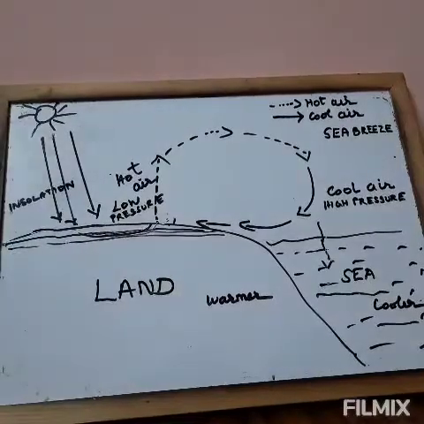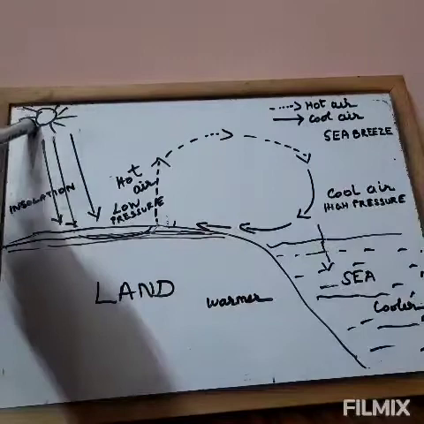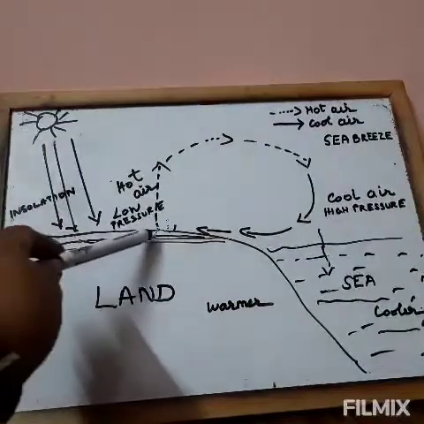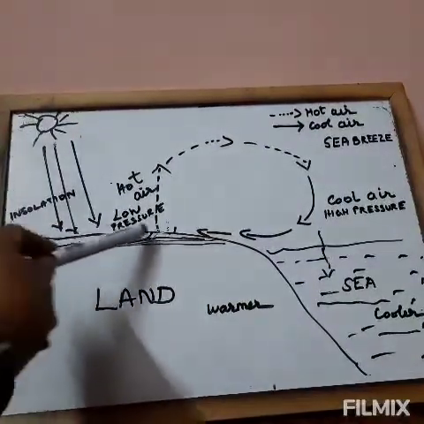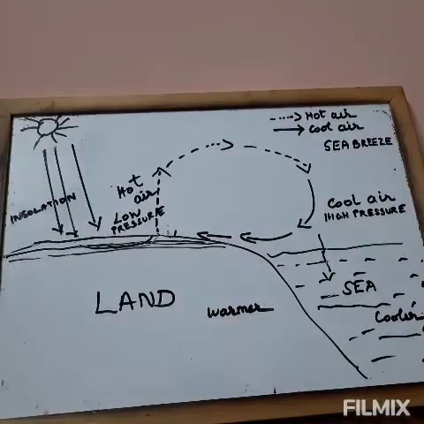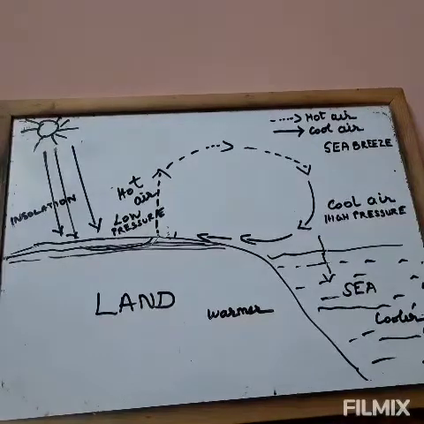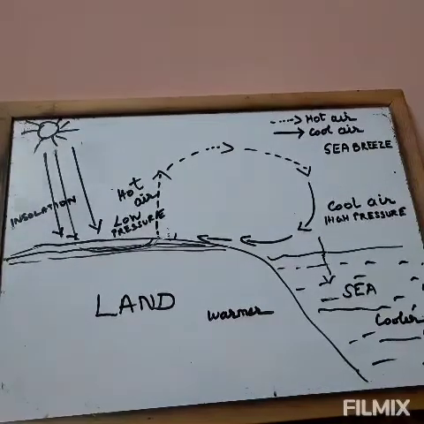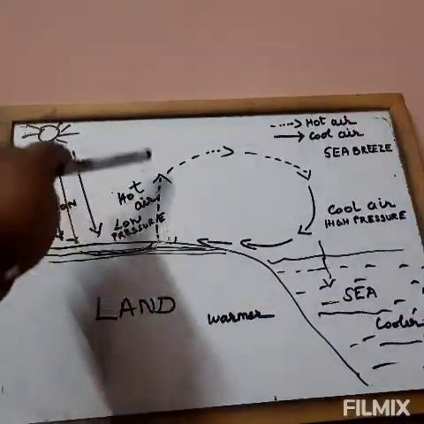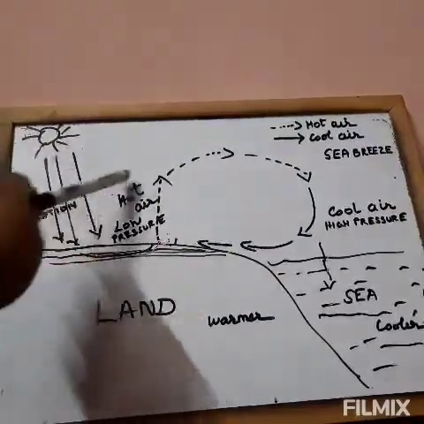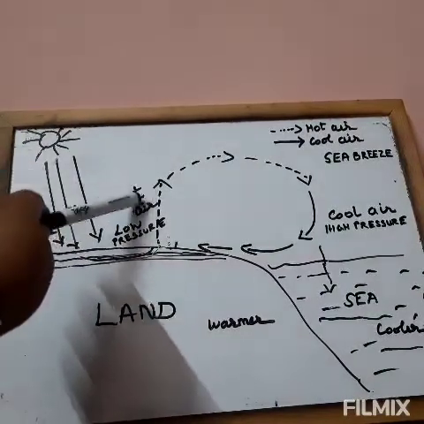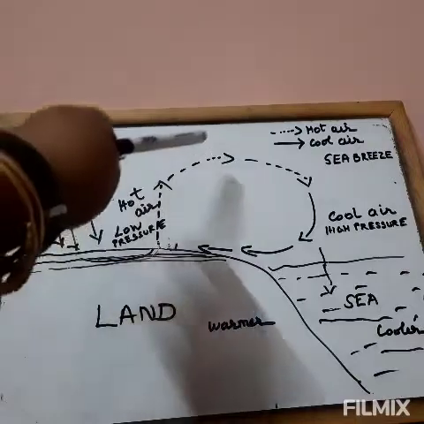Here you find in this diagram the insolation. So daytime insolation takes place, and you find land. The thin layer of the land only receives the heat. The land surface is a good radiator of heat. So what happens? The heat is sent back. So terrestrial radiation. So the air above the land gets heated up and it goes up and it moves towards